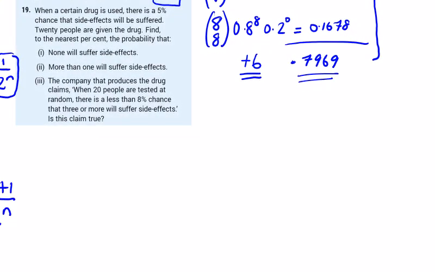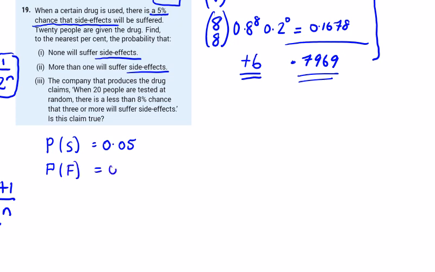Okay, question 19. When a certain drug is used, there's a 5% chance that side effects will be suffered. Now we're dealing with side effects, so we want better language, but the probability of success here is 0.05 that people suffer side effects, and the probability of failure is 0.95. 20 people are given the drug, so we have our n of 20, and to the nearest percent, none will suffer side effects.